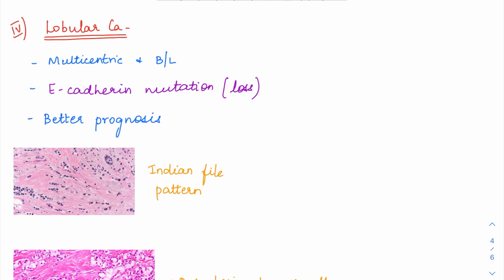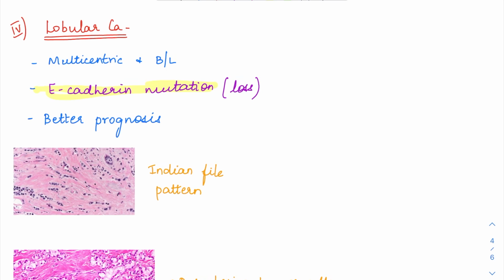So lobular carcinoma, here it is going to be multicentric and bilateral. So it has a propensity for bilaterality and multicentricity. Also, the most important thing here is that there will be an E-cadherin mutation. So E-cadherin is a cell adhesion molecule. When the cell adhesion is not there, the cells are going to go on singly. So they invade as single cells. So this kind of discohesive cells are seen in lobular carcinoma.